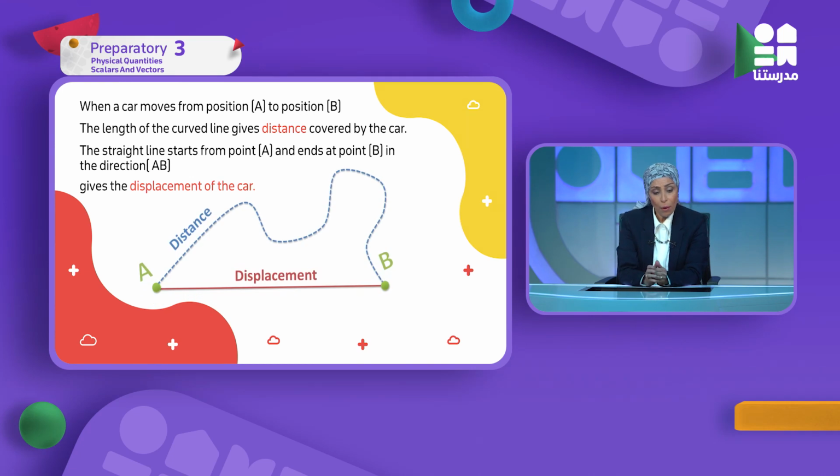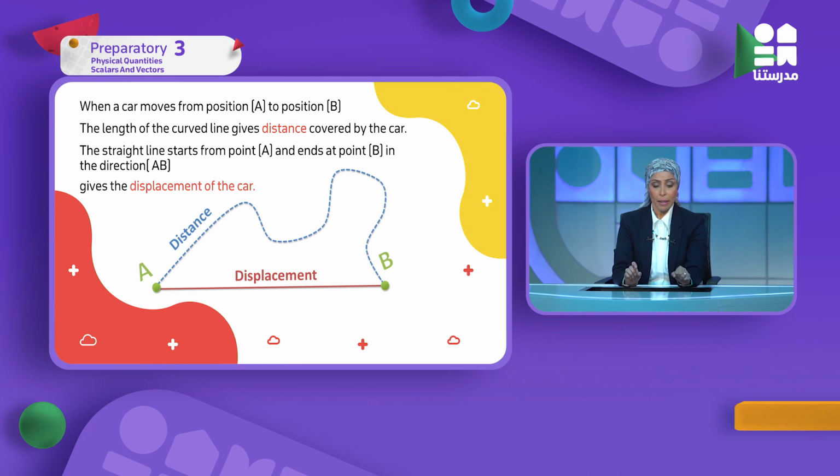Let's go now and see what's the difference between distance and displacement. If I tell you now, I'm moving in this room in a curved line from point A to point B. So actually in this case I'm covering distance, like this diagram from A to B, the curved line representing distance.